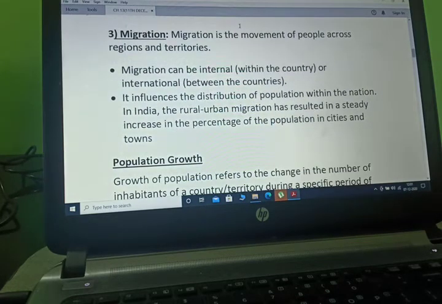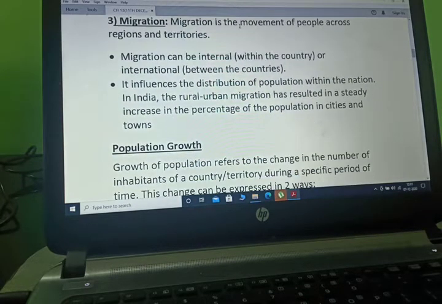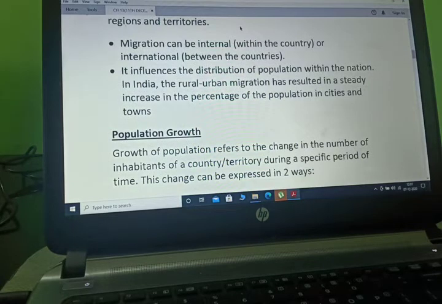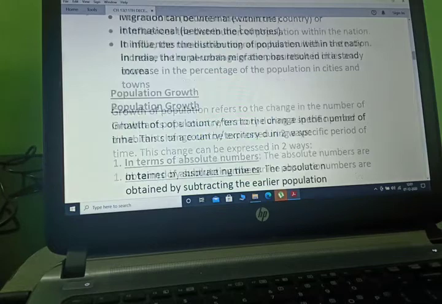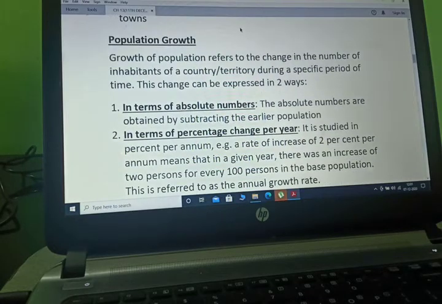Migration. It is the movement of people across regions and territories. Migration can be international or internal. International means between countries and internal means within the country. It influences the distribution of population within the nation. In India, rural-urban migration has resulted in a steady increase in the percentage of the population in cities and towns.